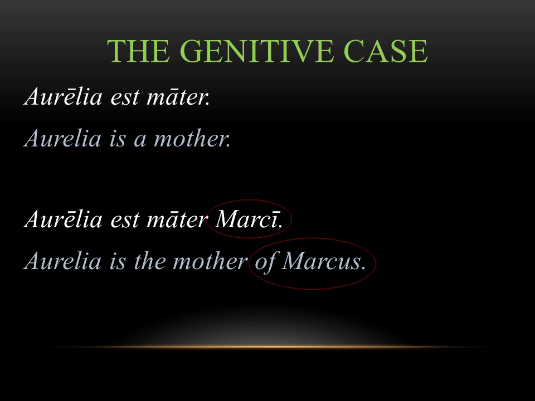And you'll notice here that we've added in the word Marci, which means of Marcus. This word is the genitive, and you can see it's a noun, it's a proper name, and it's modifying the word mater. So it's almost acting like an adjective. And you can think of it this way. You're saying, what kind of mother is Aurelia? She's the mother of Marcus. It's giving us more detail about that noun mater. And you also want to notice the positioning. The genitive is always going to come right after the word it's modifying. So we know in this case, it's not saying Aurelia of Marcus, it's saying mother of Marcus. The genitive is coming right after the noun it goes with.